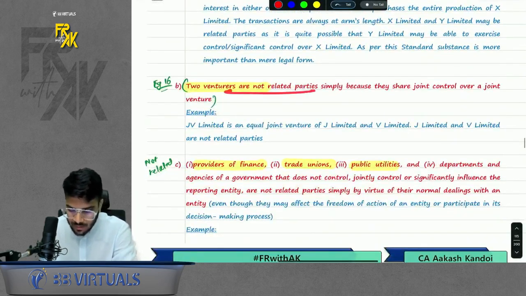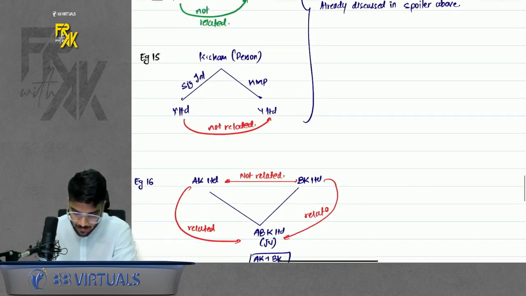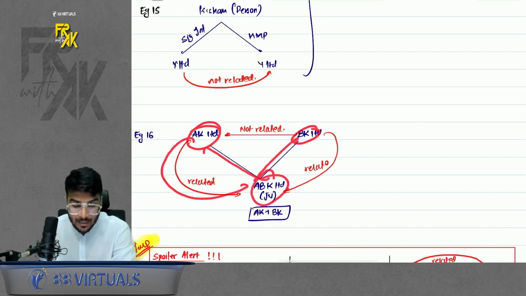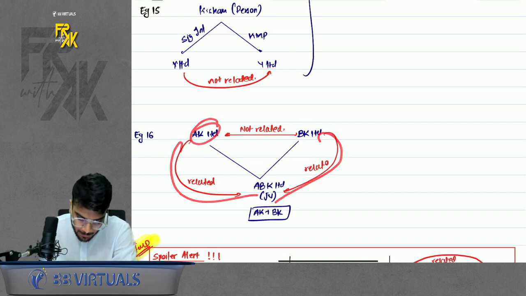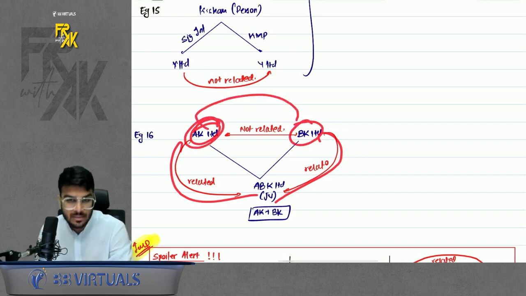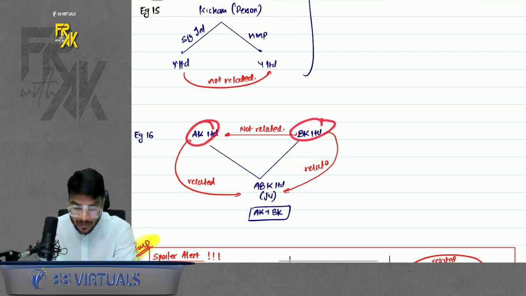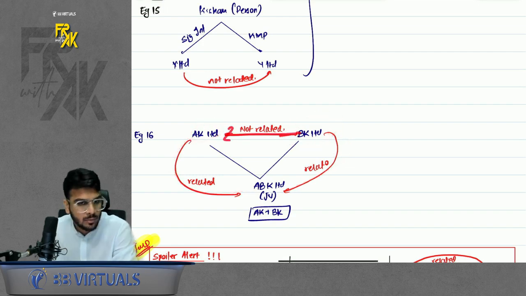Two venturers are not related simply because they share joint control. What is the meaning of this? Let's say AK and BK opened a joint venture together, ABK. So AK and ABK are related, BK and ABK are related. That means you are related to the joint venture company, but the parties will not be related to each other. The joint venture parties are not related to each other. So AK and BK came together, formed a new company, ABK. So AK will be related to ABK, BK will be related to ABK, but they are not related in between them. Do remember that part.